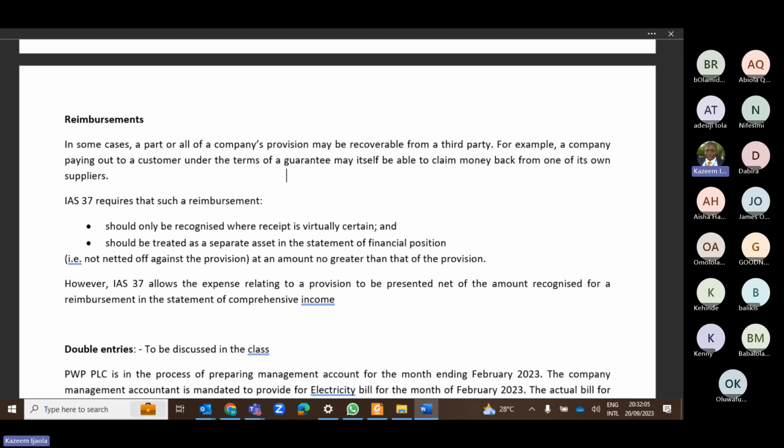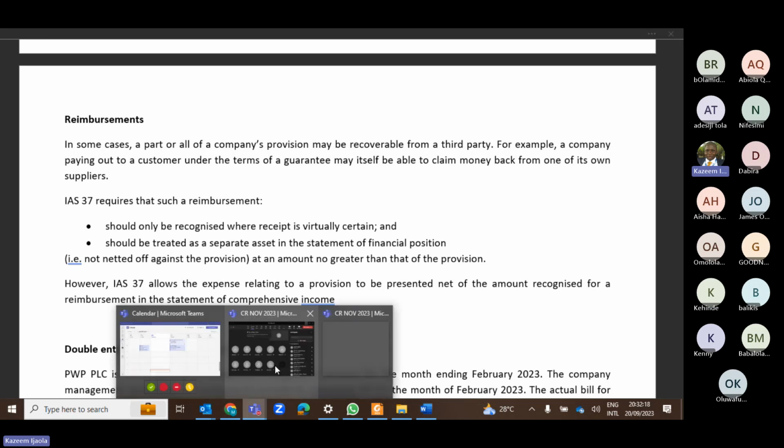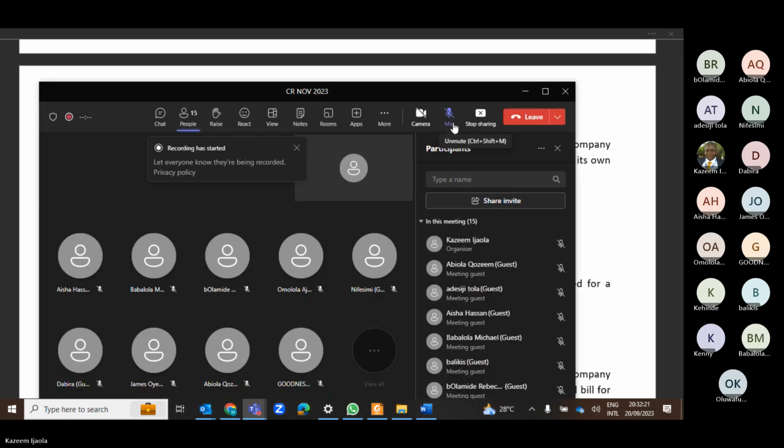So how do you treat a reimbursement? Simply, your reimbursement will be shown under your current assets. It will come as a separate line under current assets.